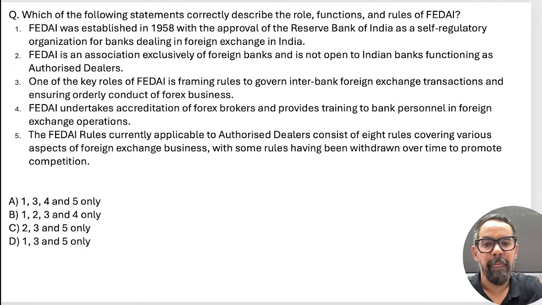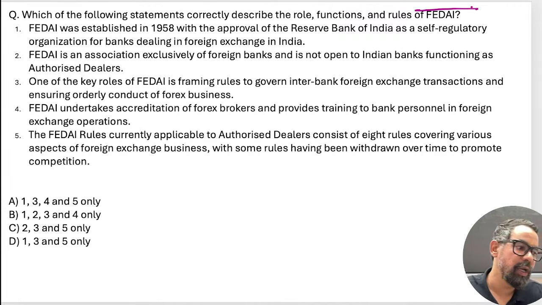Next one, guys. Which of the following statements correctly describes the role or function of the Foreign Exchange Dealers Association of India?